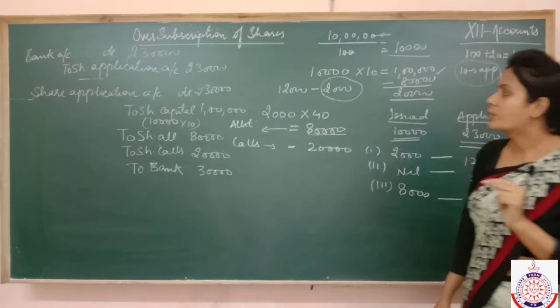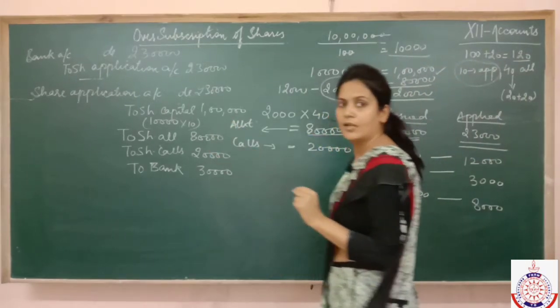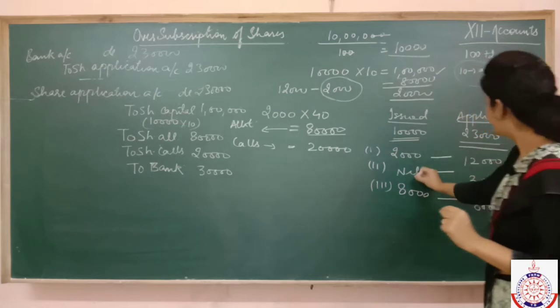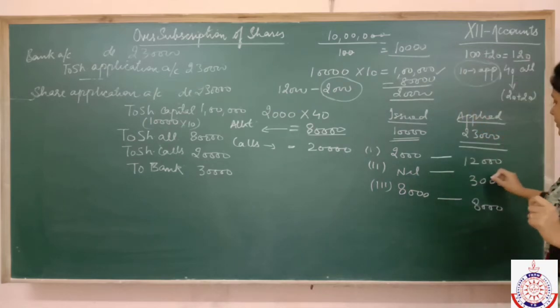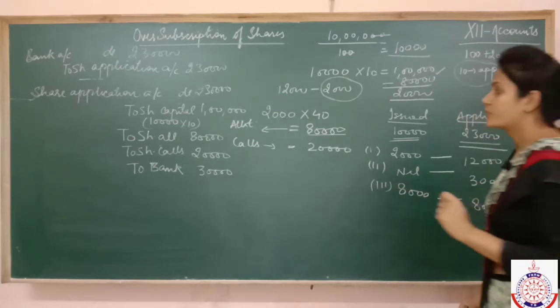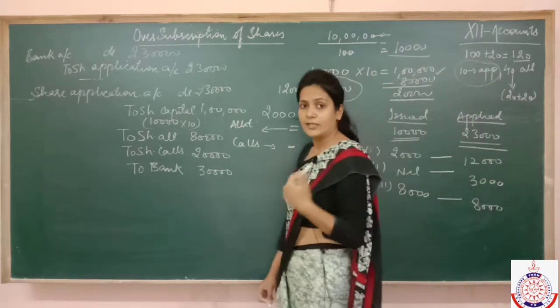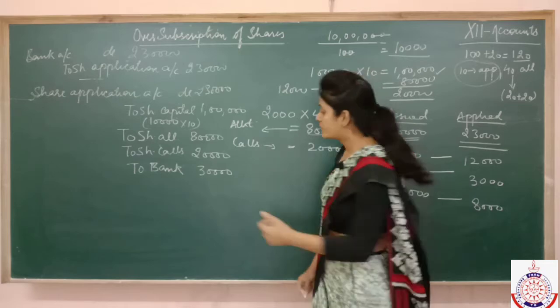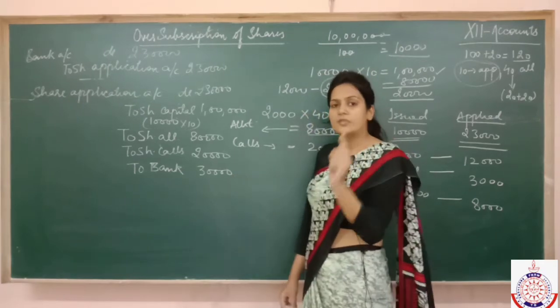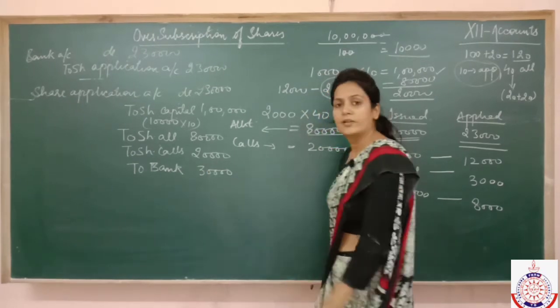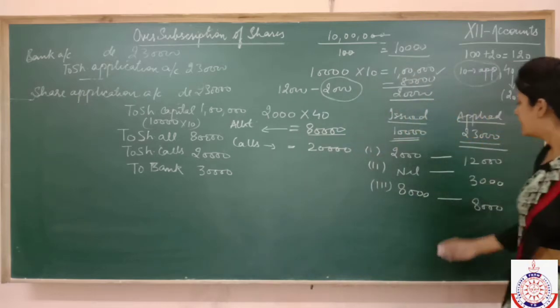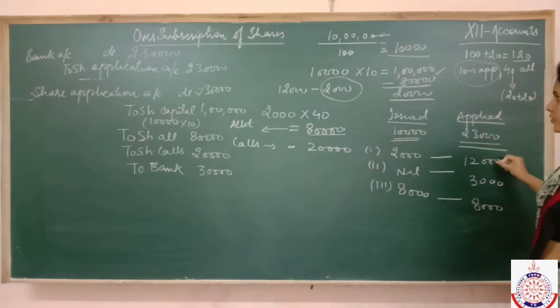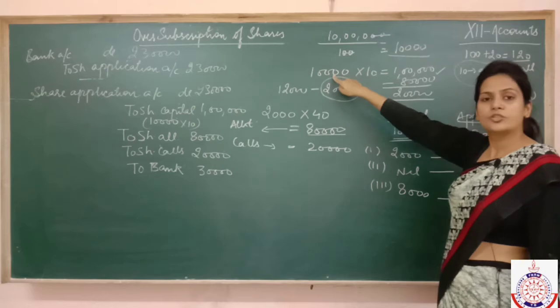So only 1 lakh rupee will be transferred to share capital account. Then we have refunded some money also because we have not allotted any shares. 3,000 shares जिसने demand किए, we haven't given anything to them. Means उसका जो money है 3,000 into 10, that is 30,000 will be refunded. And the one who asked for 12,000, we have only given 10,000 shares to him.